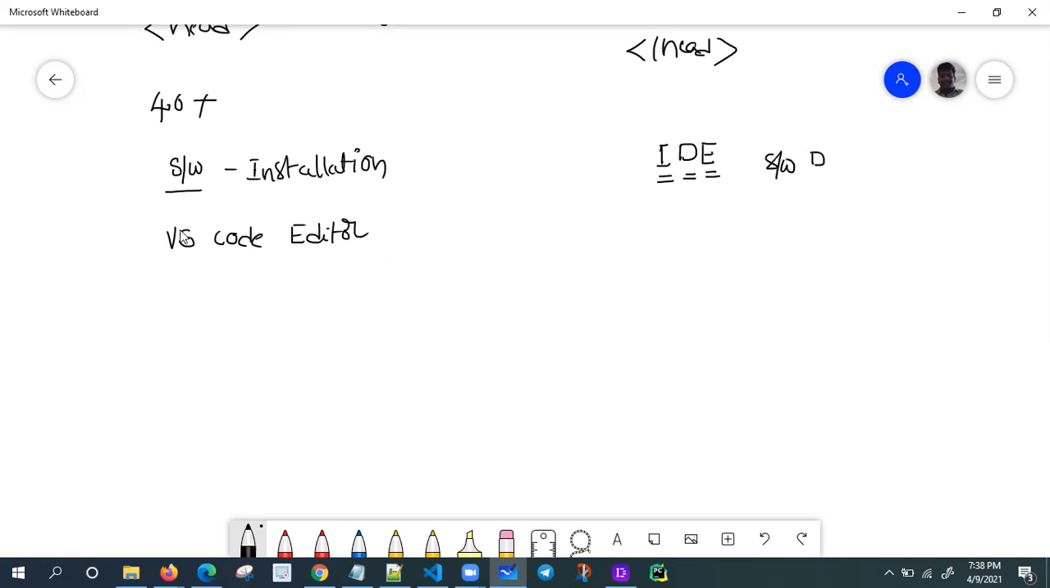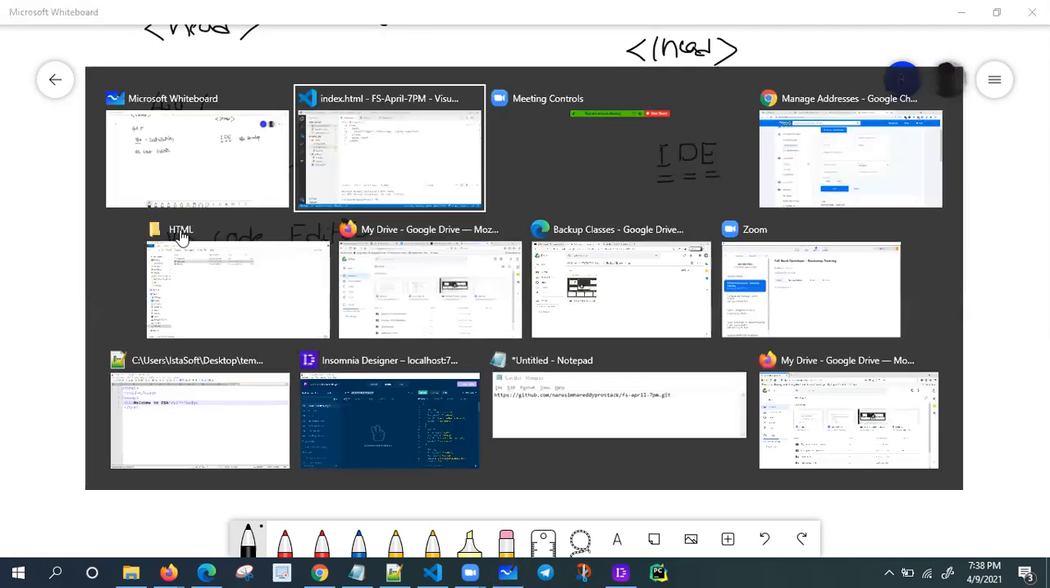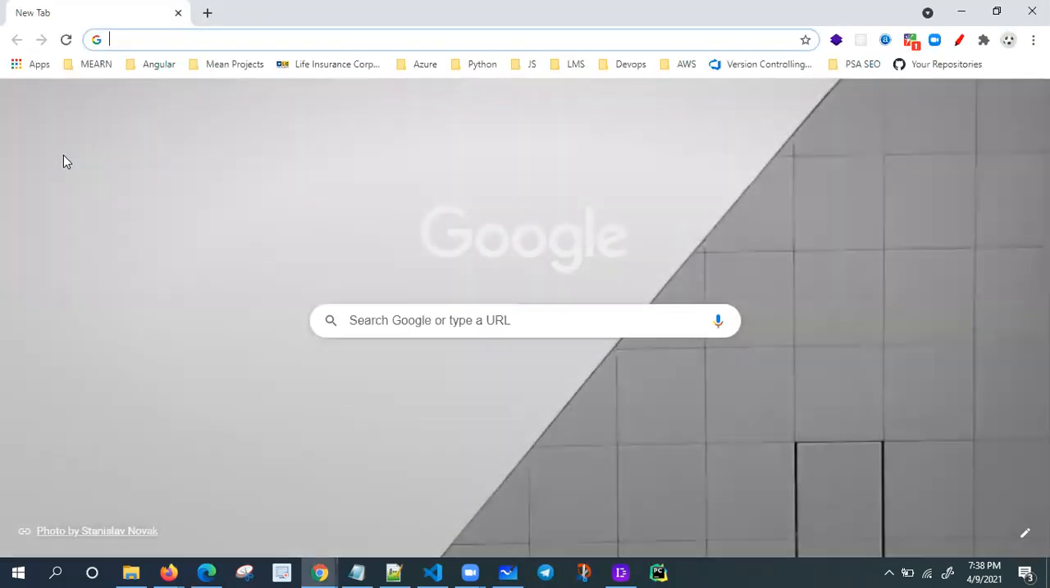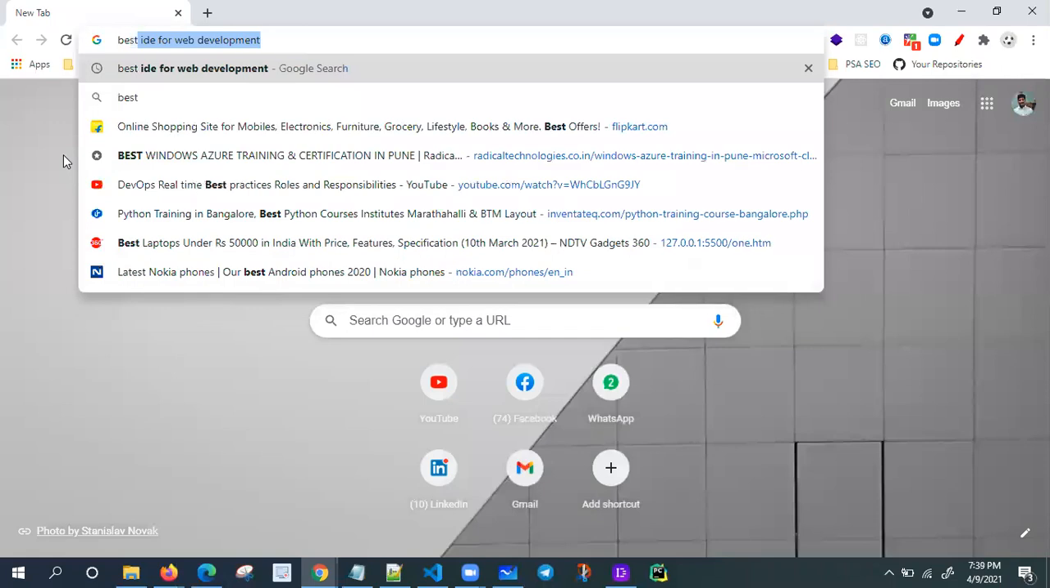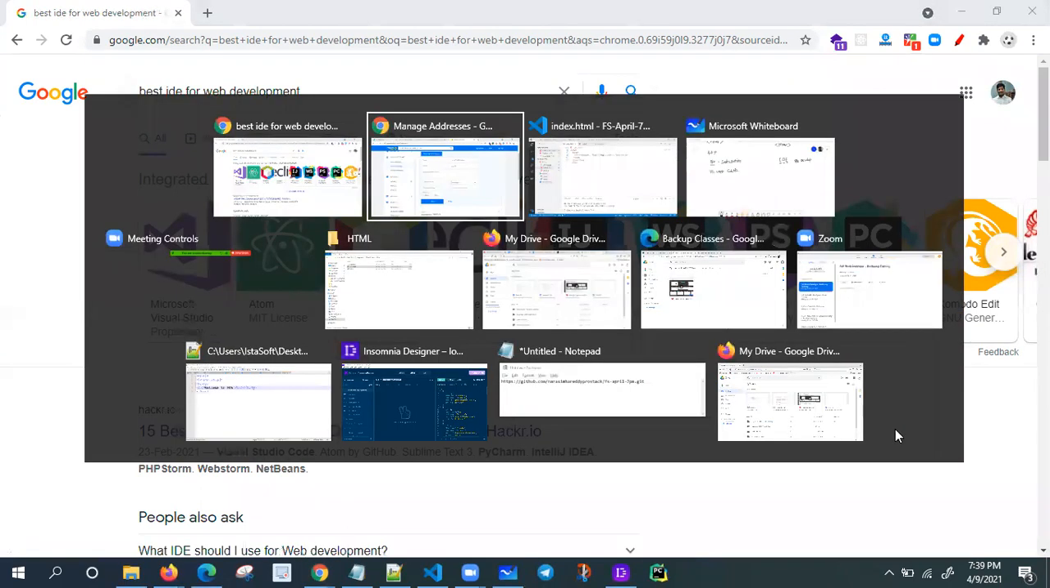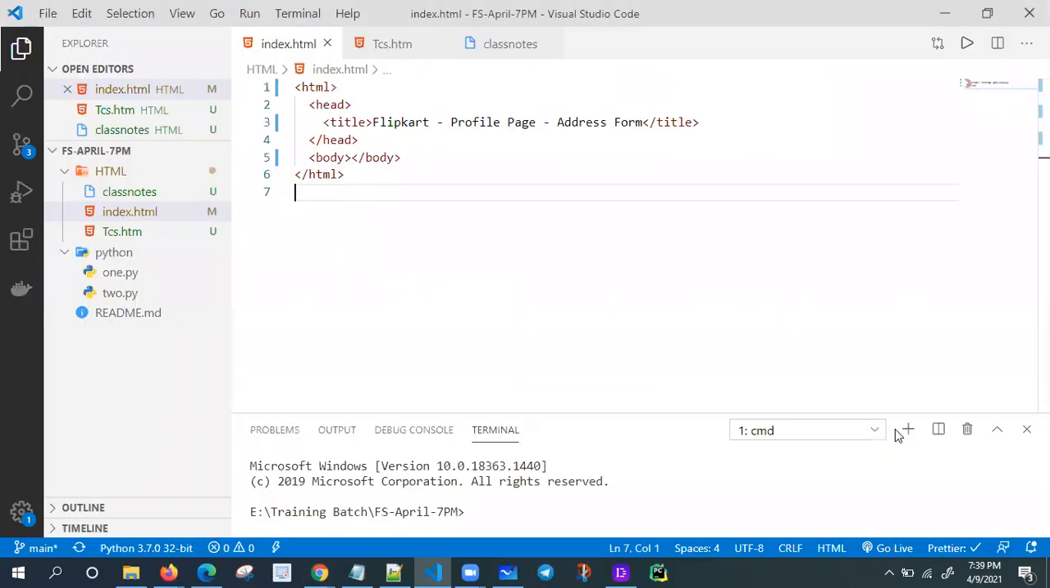To develop the application faster, we have to use any one of the IDEs. So IDE means Integrated Development Environment. Let me search for the keyword "best IDEs for web development." It lists out IDEs like Visual Studio, Atom, NetBeans, Eclipse, WebStorm, PHP Storm, PyCharm. Okay, we don't want all these things.